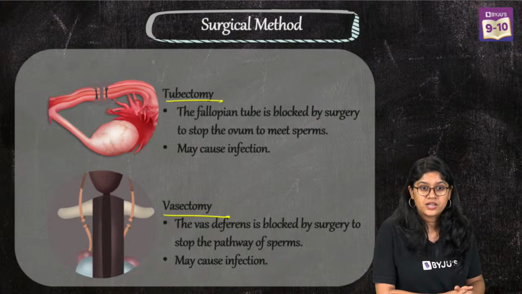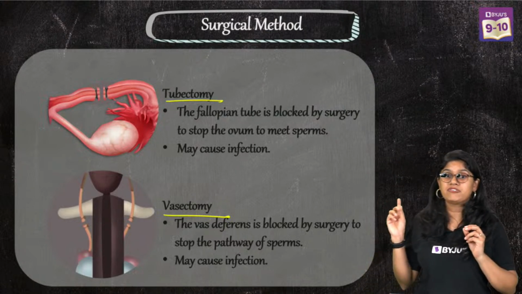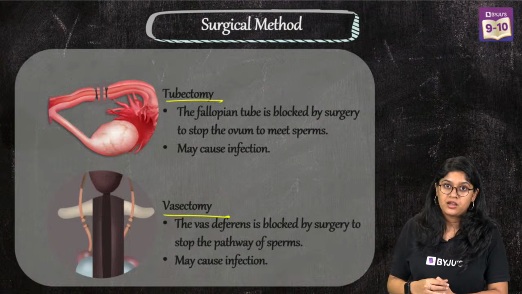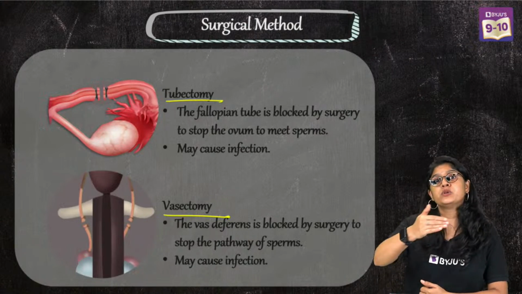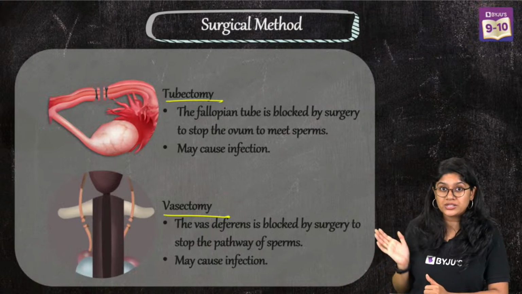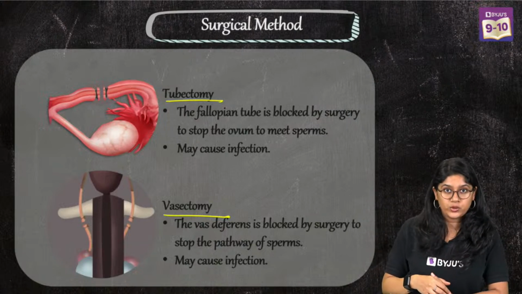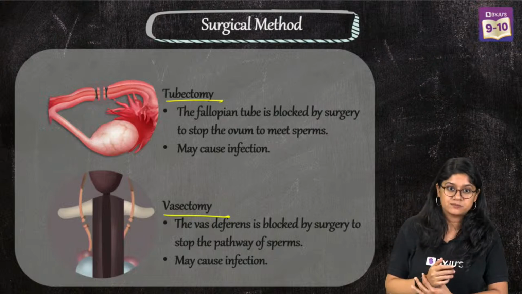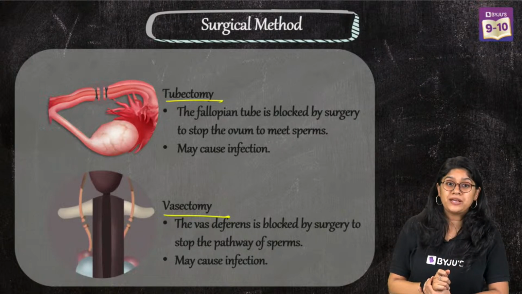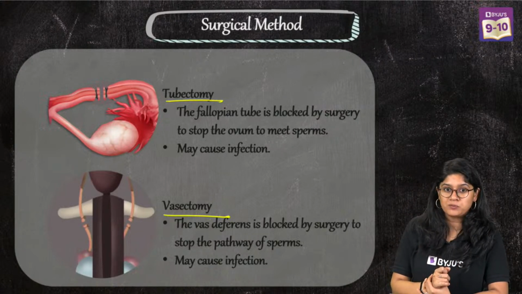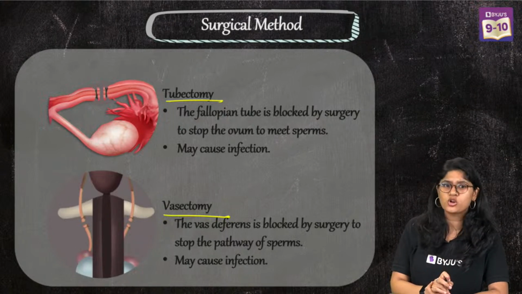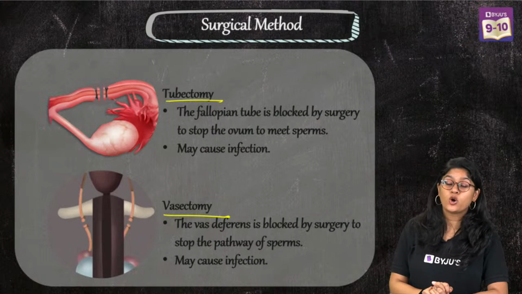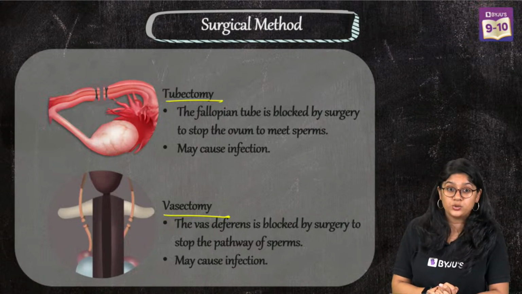Yes. See, Shalini, these are not affecting the hormone secretion. Now, vas deferens, we know that the sperms will move, and fallopian tube, we know that the ovum will move. So they're just trying to control the movement of the gametes. Oral pills, yes, we call them the oral pills. And of course, we have the chemical methods also, the hormonal methods also. Yes, very good, Lavish. To control overpopulation, contraceptives are also used.